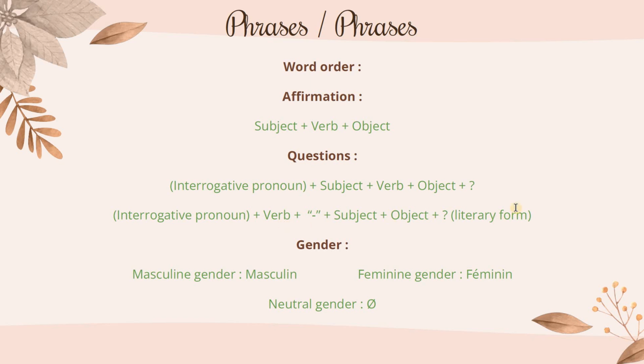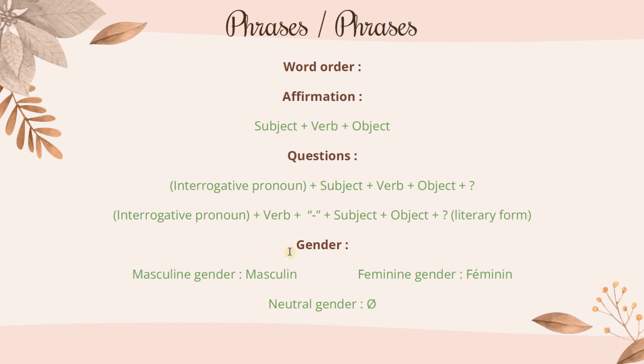So that's it. Every time, you will see the literary form in the books. When people are talking, it will be either this form or this form with the interrogative pronoun, but it's good to know that this exists.